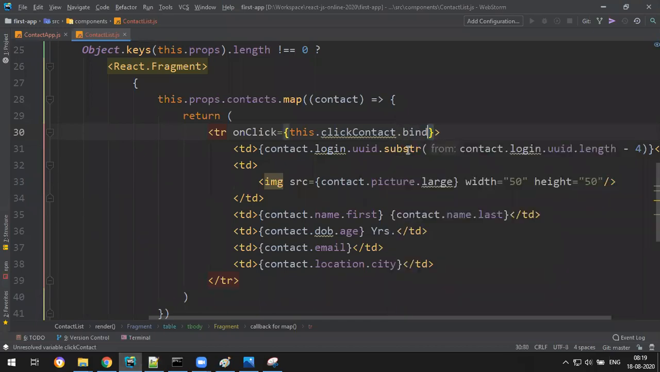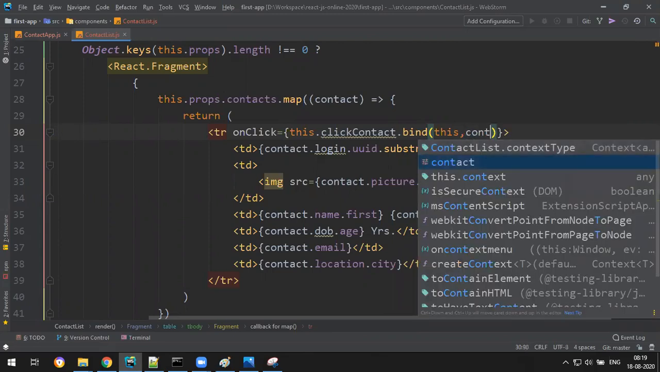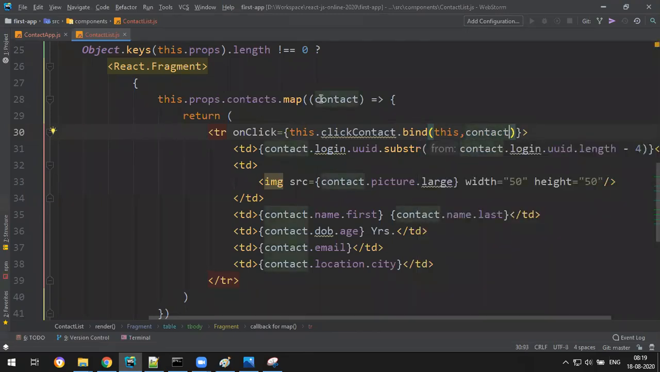Dot bind this keyword and also the data. So what data do you want to send to this function? It is my contact. Whatever contact you display, the same contact is sent to this function. So let me create the function.